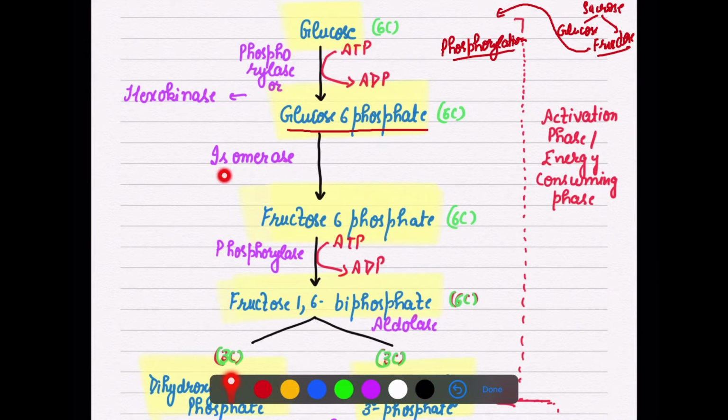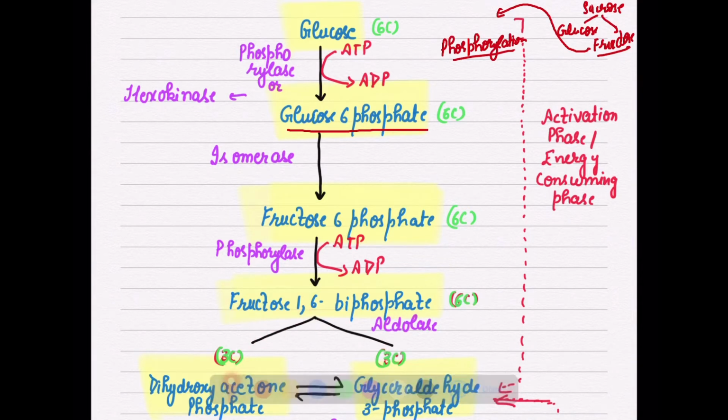The enzyme which will work here is isomerase, because you are just changing the glucose into its isomeric form, that is fructose 6 phosphate. Now one more phosphate is added here. Phosphorylation happens again. For fructose 1,6 bisphosphate, when you are adding phosphate, you need ATP. So we are using one more ATP molecule. ATP is changing into ADP, and we are using the enzyme phosphorylase. So now we have fructose 1,6 bisphosphate. Then, with the help of enzyme aldolase, it is a 6 carbon molecule, right? Fructose, glucose, they are 6 carbon.